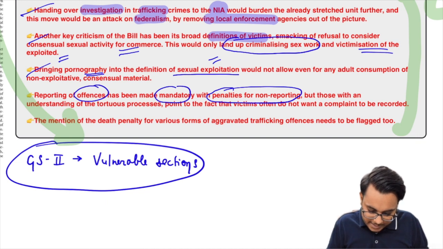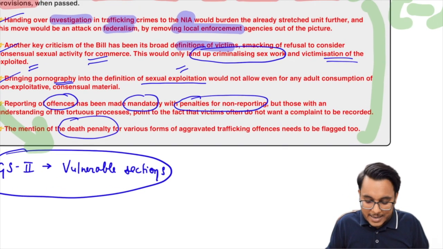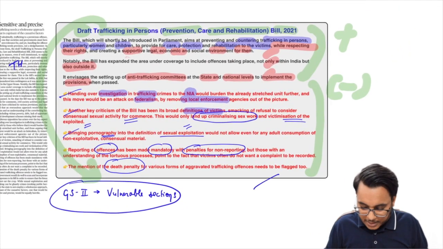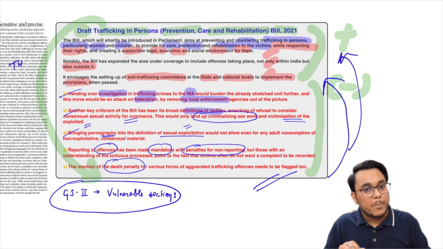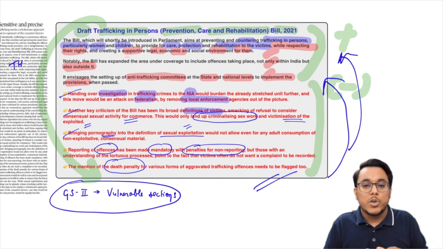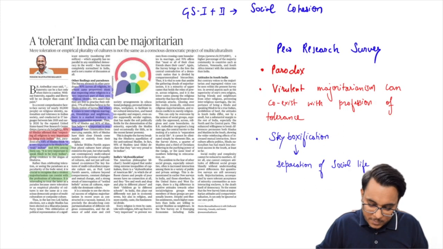Then guys, the next thing is that there is also a provision of the death penalty. Now the death penalty might be an overzealous provision with respect to punishment, and many times it might lead to other problems also. So these are the criticisms provided here, and guys, please keep them in your mind, because in the coming days this will be in the news again and again. So you should have all such content already in your mind. I believe you have understood it. Now we'll move to the next article.